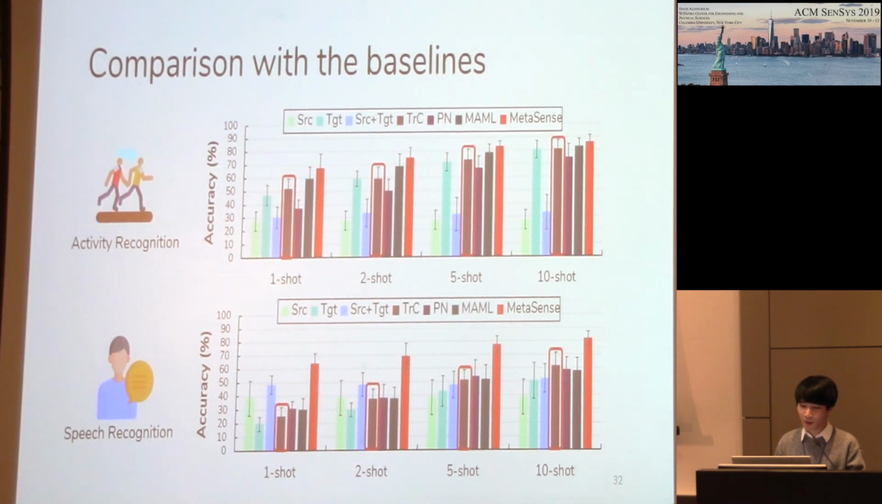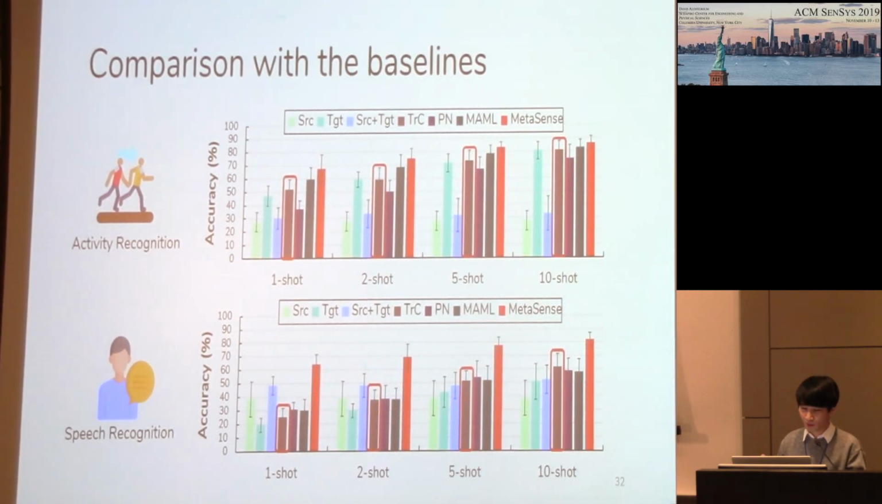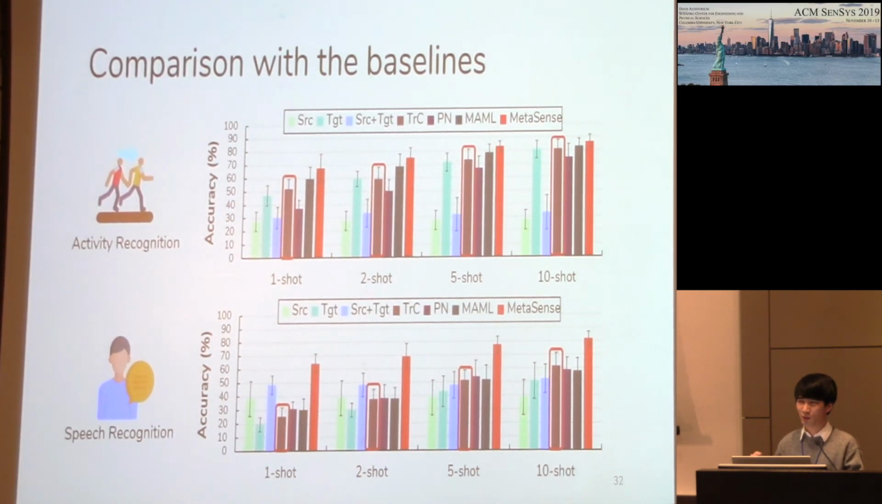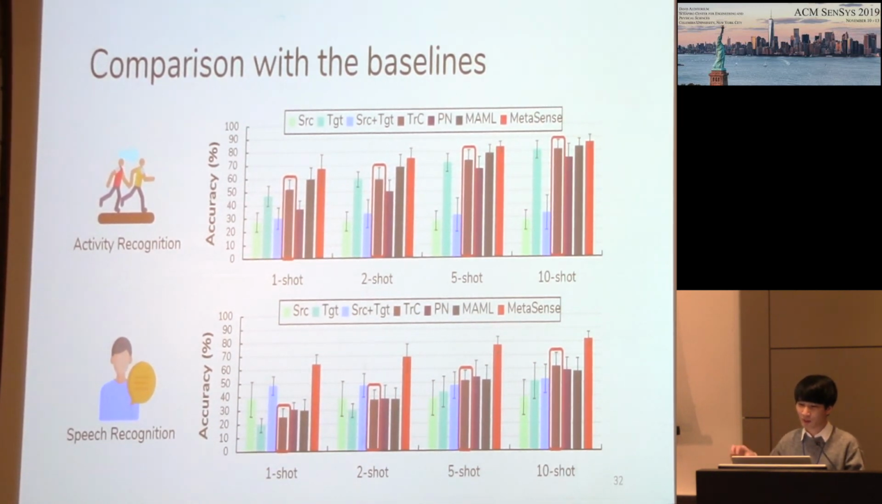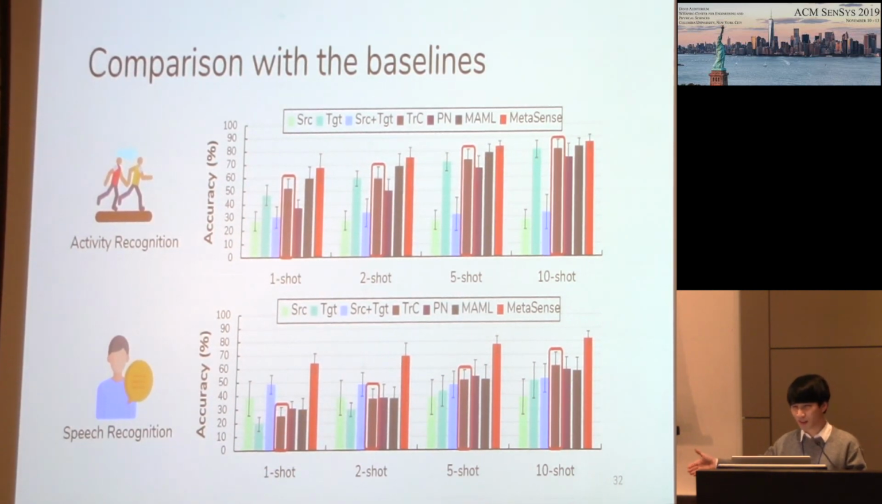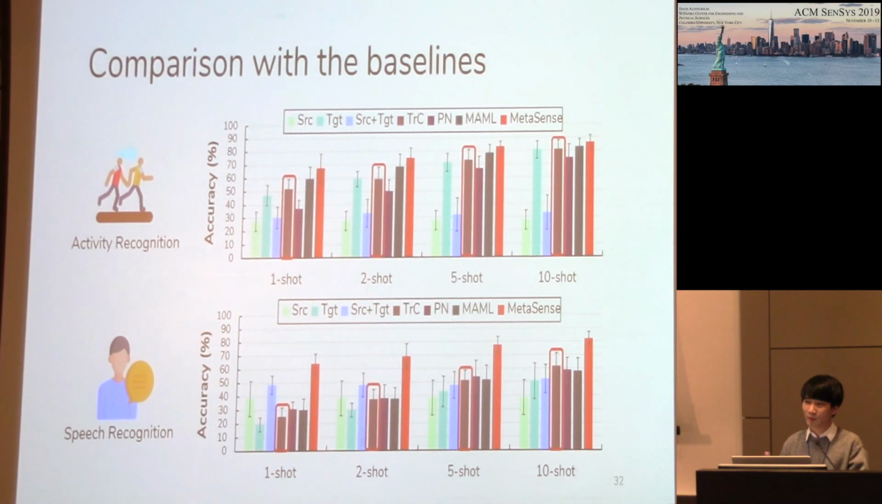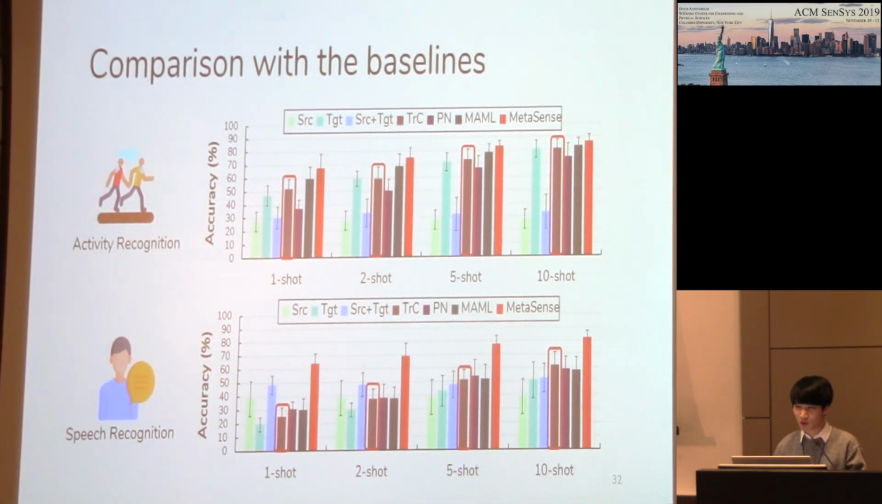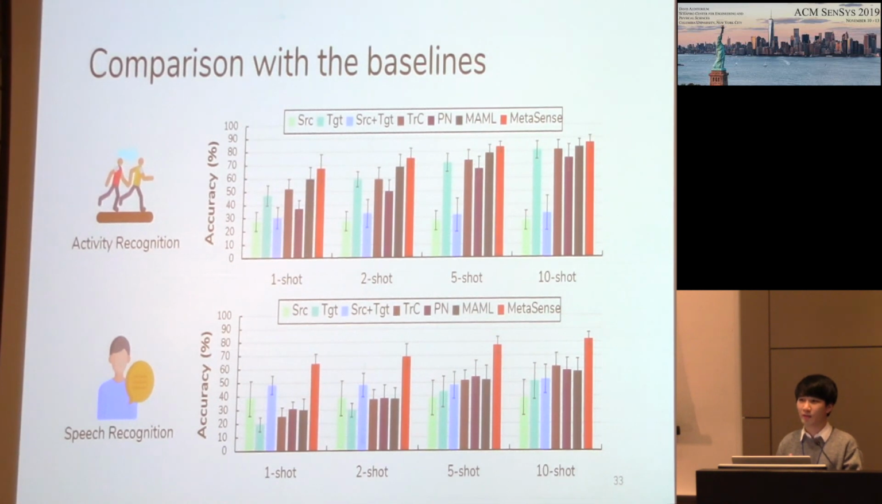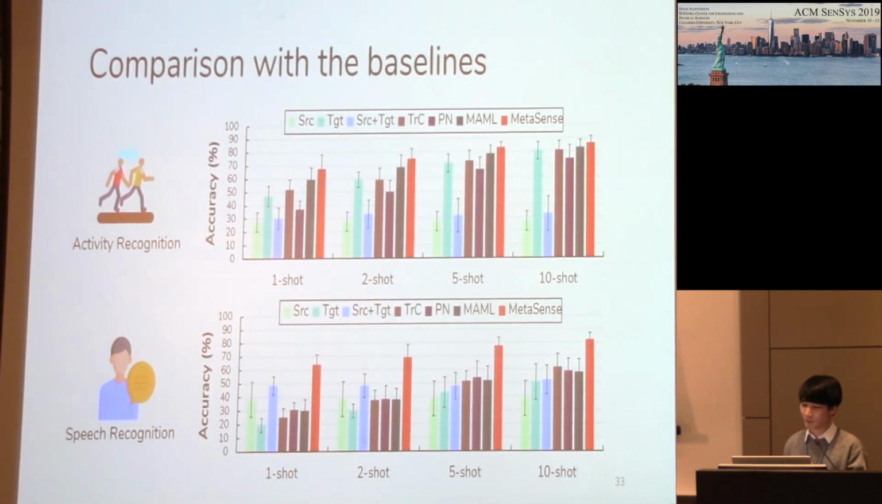And you can see that MetaSense is better than the transfer learning approach. And this is because the underlying assumption of transfer learning is that the learned representations in the upper layers are transferable to the target task, but the meta-learning-based solution is more powerful in a sense that it can adapt to condition changes without this assumption. And overall, MetaSense outperforms the baselines thanks to its well-generated tasks and parameter updates via meta-learning.